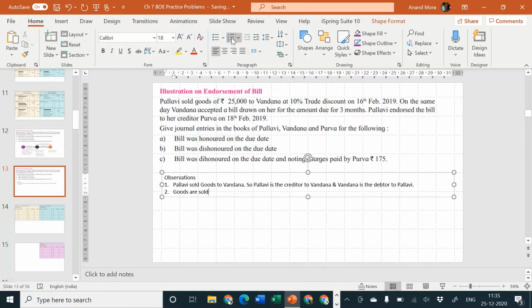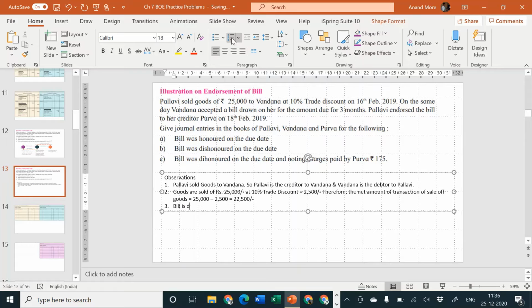Goods are sold of rupees 25,000 at 10% trade discount is equal to 2,500. Therefore, the net amount of transaction of sale of goods is equal to 25,000 minus 2,500 is equal to 22,500.